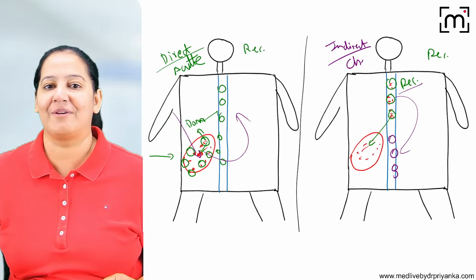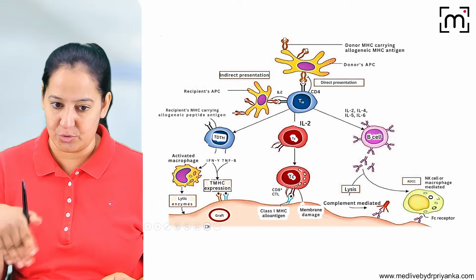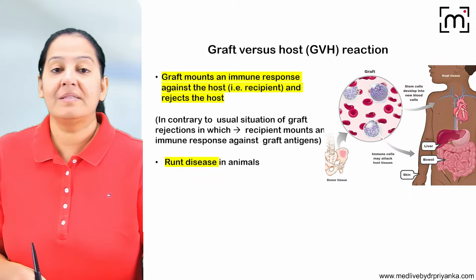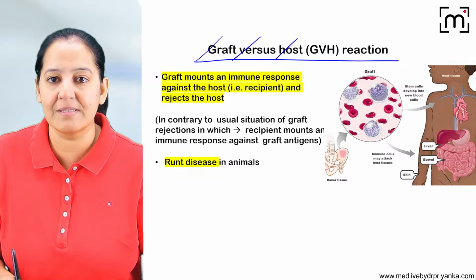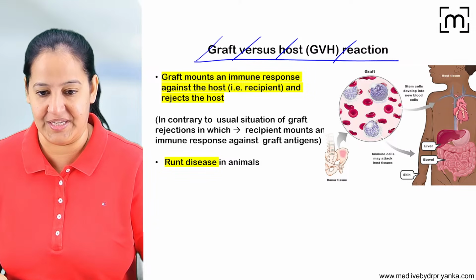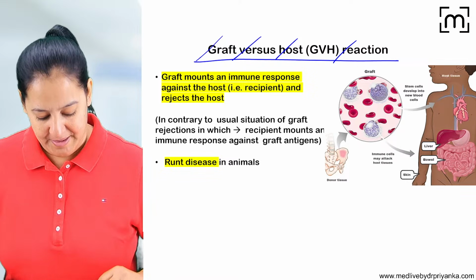So these are the three types of rejection. Now the last thing here, the same thing is shown to you, direct and indirect pathway. The last thing is the graft versus host reaction, GVHD. Let me explain. What do you mean by that?